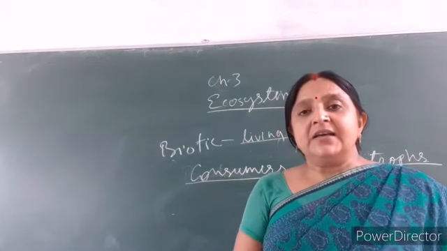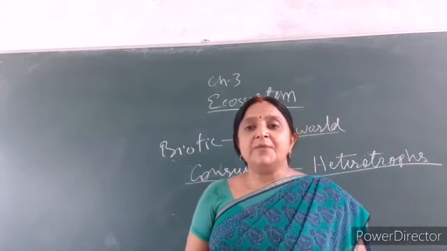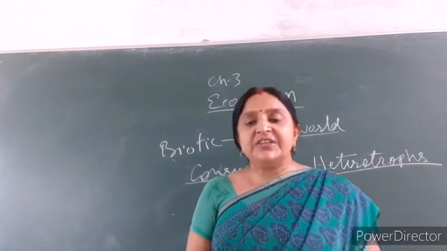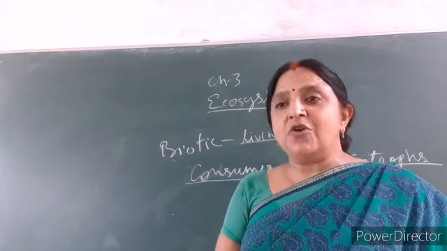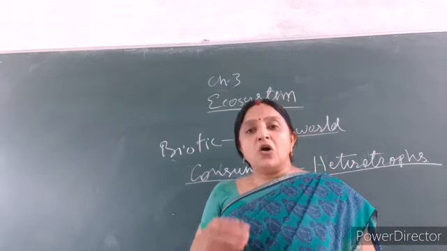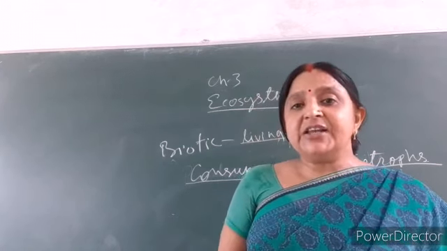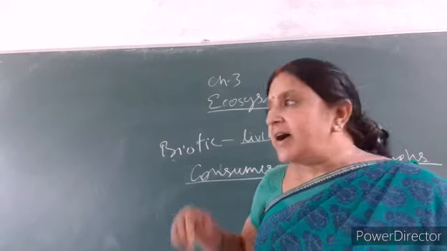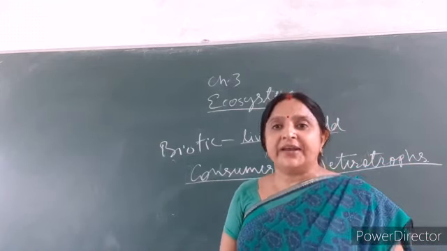All the animals directly or indirectly depend on producers for their nutrition, for their feeding, so they are called heterotrophs. And on the basis of indirect or direct feeding, they are again categorized into 4 categories.